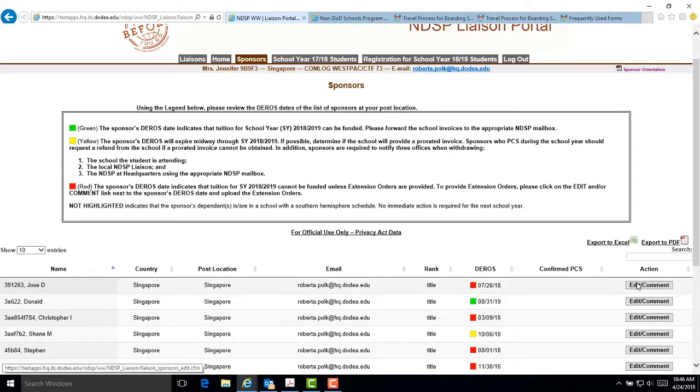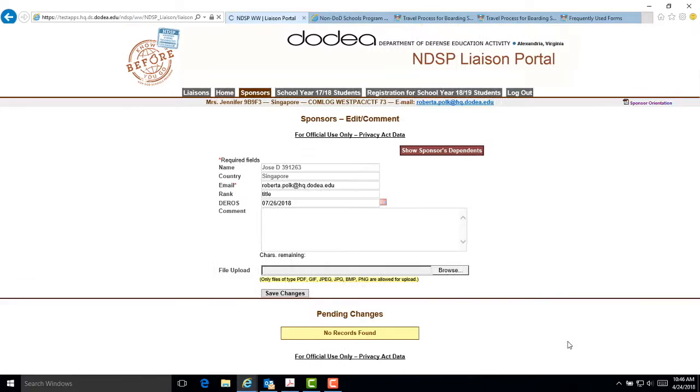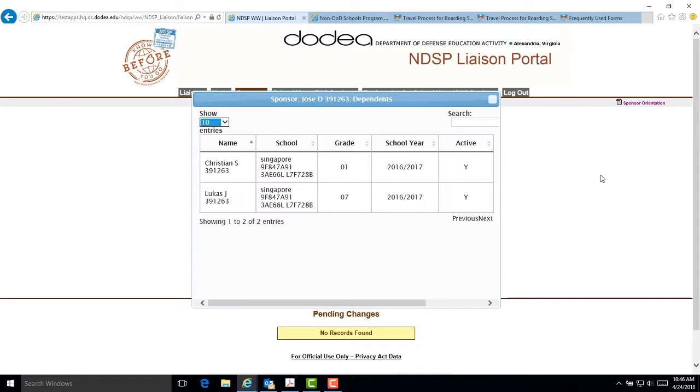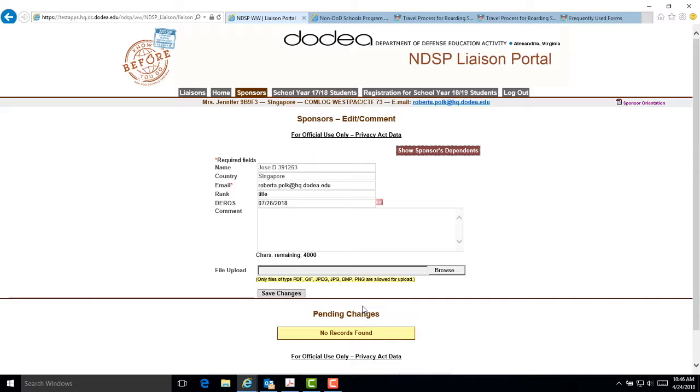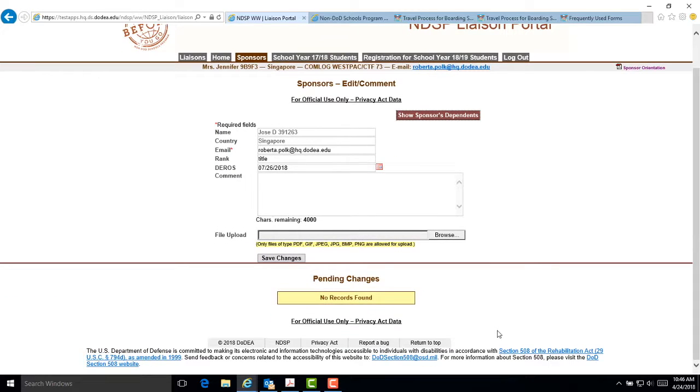The Edit Comment section provides a means to communicate with the NDSP. In this section, you can view the sponsor's dependents by clicking on the brown box. This section lists the dependent's name, school, grade, the school year they're registered for, and whether they are an active student. If there is a sponsor missing from your list, please send an email to the NDSP administration mailbox. You can also change the sponsor's information if necessary, and you can enter a change of liaison information.